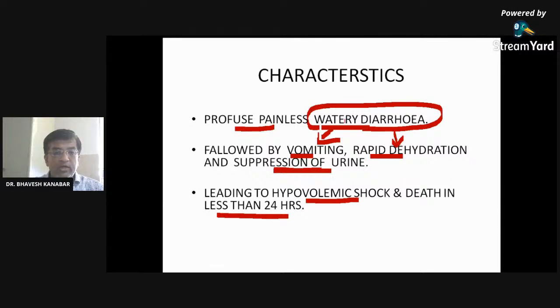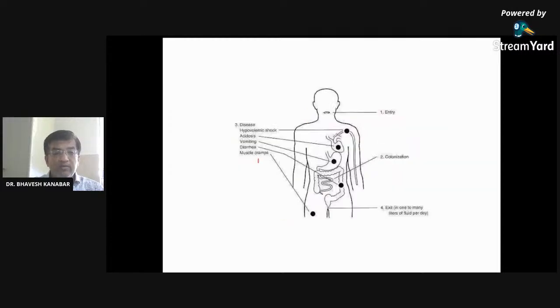So again, watery diarrhea followed by vomiting, rapid dehydration and suppression of urine, hypovolemic shock and death in less than 24 hours. The portal of entry is through the mouth, so it is a fecal-oral disease. After entry, it colonizes in the intestine, and the exit is through the fecal route. The disease may lead to hypovolemic shock, acidosis, vomiting, diarrhea, and muscular cramps.